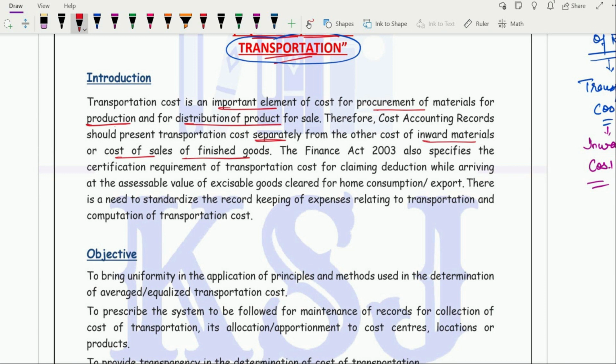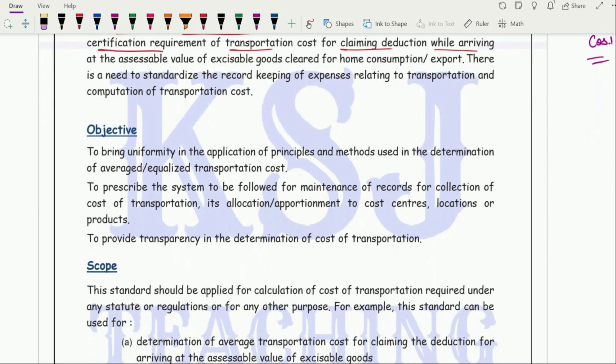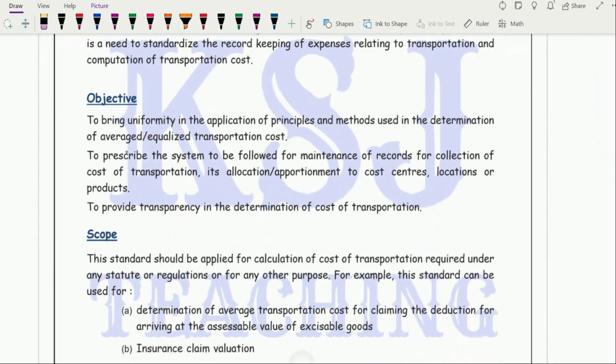The Finance Act 2003 also specifies the certification requirement of the transportation cost for claiming the deduction while arriving at assessable value of excisable goods. That was an earlier point, you can leave it. The objective is to bring uniformity in the application of principles and methods used in determination of the averaged or equalized transportation cost. Now, what is an average or equalized transportation cost?